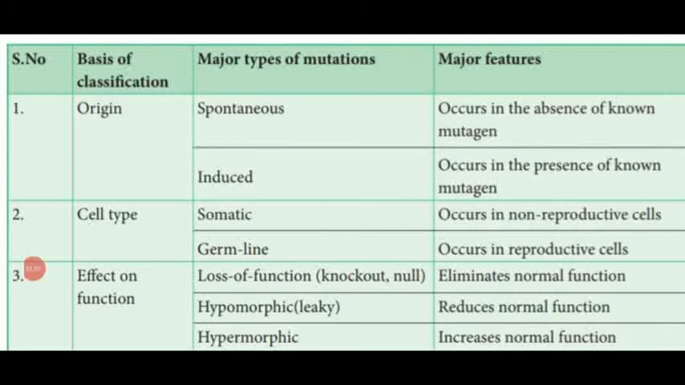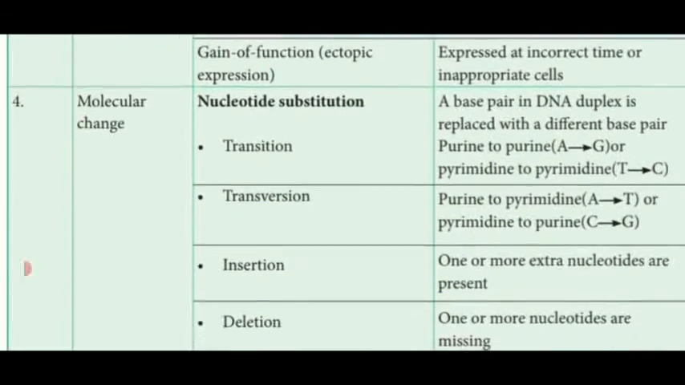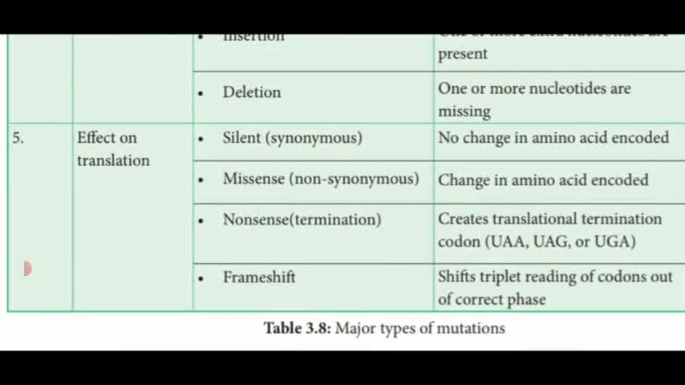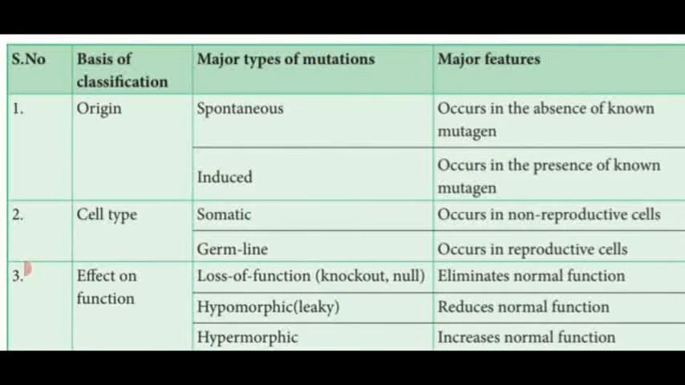Dear students, this is the important table column which is showing 2 mark and 1 mark questions. That means classification of mutation based on the origin, cell type, effects on function, molecular change and effect of translation. So these are all the different bases to classify the mutation. The second column shows the types of mutation based on the classification. The last column shows their characteristic feature.